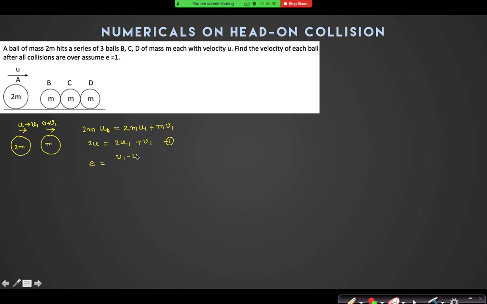It is v1 minus u1 divided by u minus 0 equal to 1. Yes or no? Absolutely, sir. So v1 minus u1 is equal to u, and v1 plus 2u1 is equal to 2u. From this, if I subtract, 3u1 is equal to u. u1 is equal to u by 3, yes or no? Yes, sir. And v1 is equal to u plus u1, so it is 4u by 3.